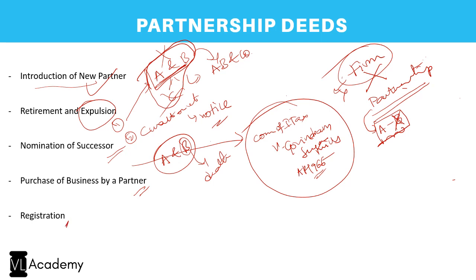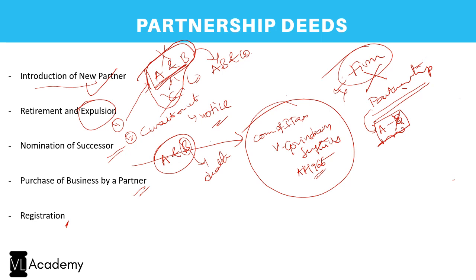And next we have registration. Registration of a partnership deed is completely optional under the Partnership Act. And when it comes to the Income Tax Act, every year you have to register with the Income Tax Department. It is not the registration as required under the deed, but since you are a firm, you have to file all the required documents with the Income Tax Department every year. So this is the concept.